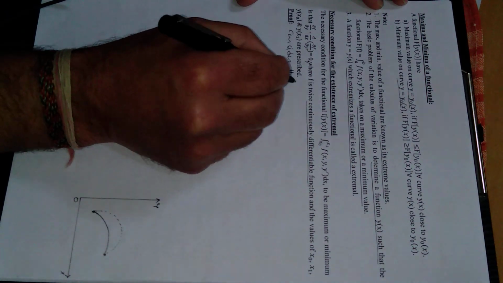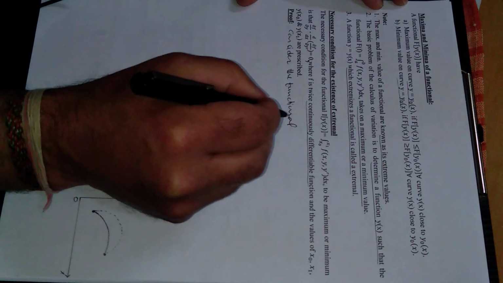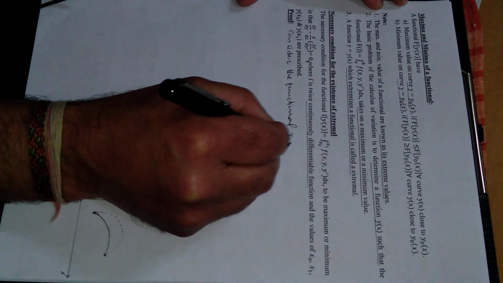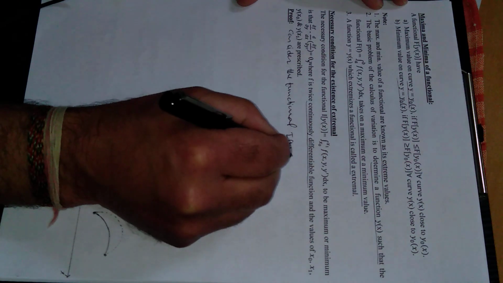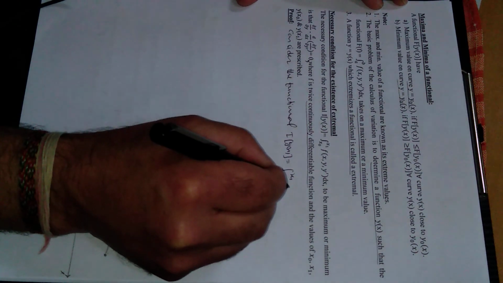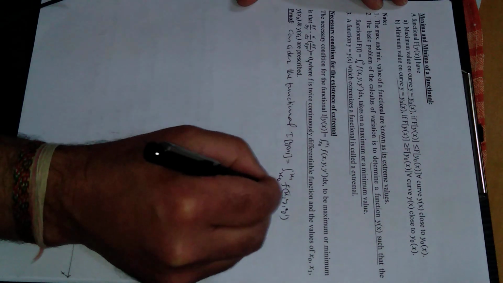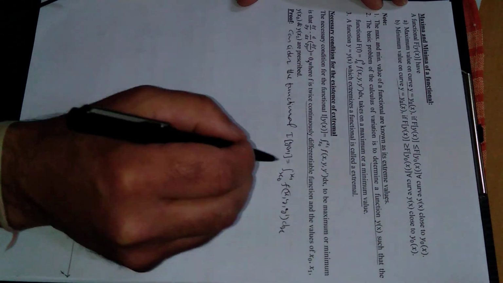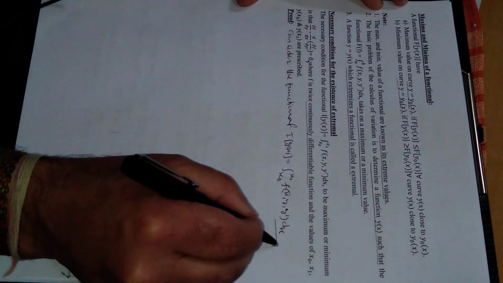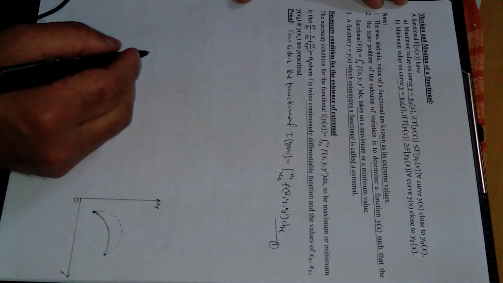Consider the फंक्शनल हमारे पास दिया हुआ है, I of y is equal to integration from x naught to x1 f of x, y, y dash with respect to x. Let us put this to be equation number 1. This functional is given, right?